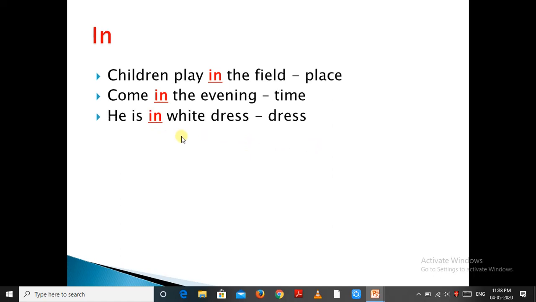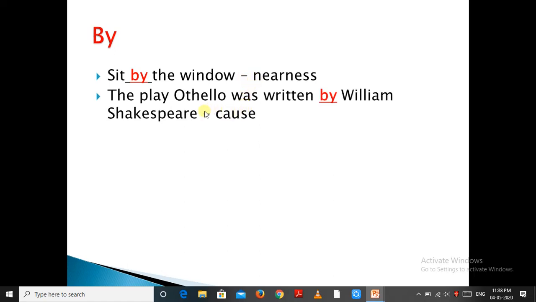The next is by. By indicates nearness. Sit by the window. So he is sitting near the window. By indicates cause. The play Othello was written by Shakespeare. See here, it also tells who is the author of a particular book. Here by indicates method. Send the letter by post. How to send the letter? By post. It tells method.